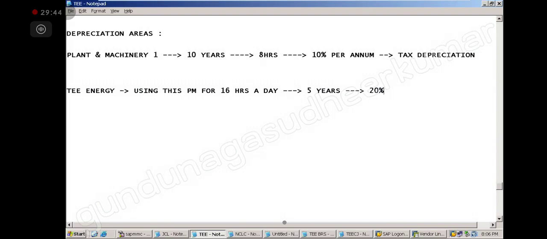So now shall we request the government, please, in our company we are using 16 hours, please give us 20%? Will it allow? No, sir. They will not allow, sir. Even if we show CCTV records of how many hours they are using? Will they allow? No, sir. Their profit will be lost, sir. So they will not allow.